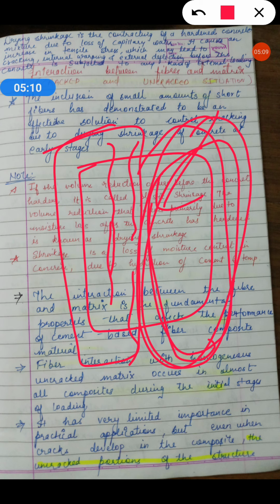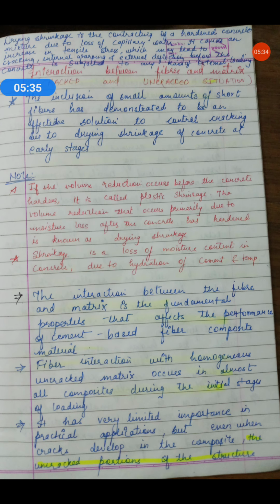A simple fiber matrix system, where matrix means the cement, the mixture, the paste, containing a single fiber. The stresses in both the matrix and the fiber are assumed to be zero in the unloaded stage.